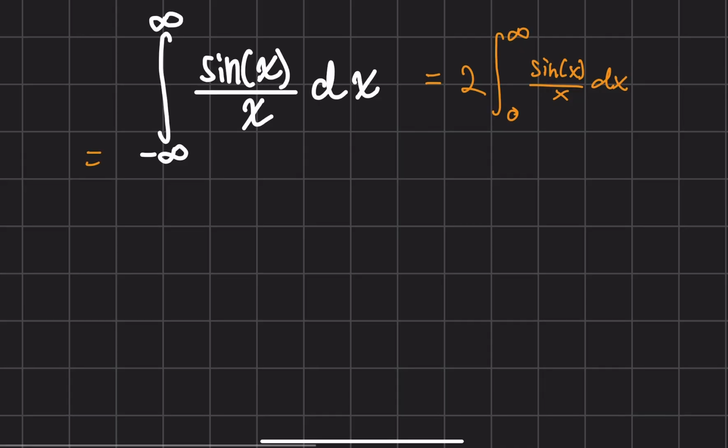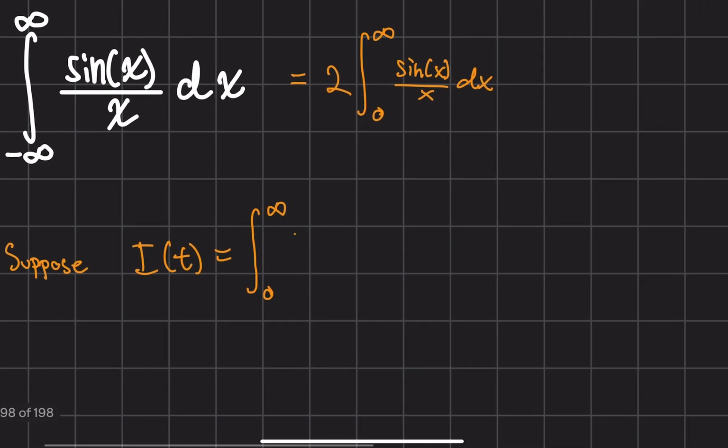Now, keeping that in mind, let's go ahead and introduce a parameter. So I'll say, suppose that this parameterization I of t is now equal to our integral going from 0 to infinity of sine x over x. And now what parameter am I going to introduce? Well, I want something that converges, which is going to be e to the negative tx dx.